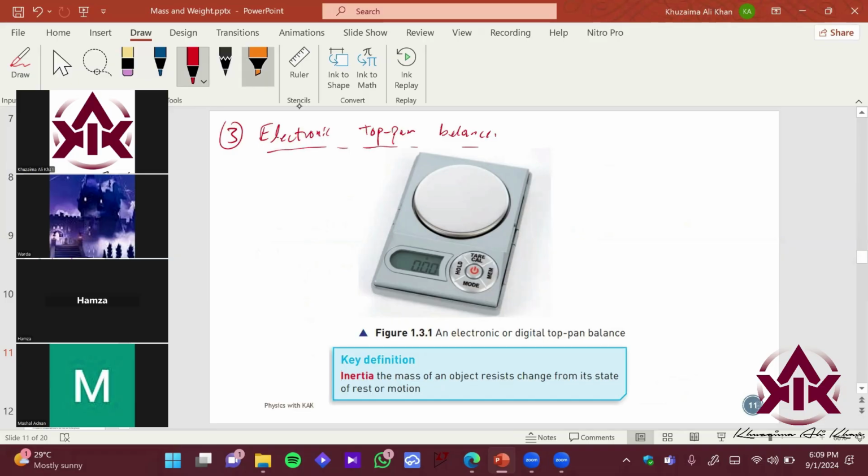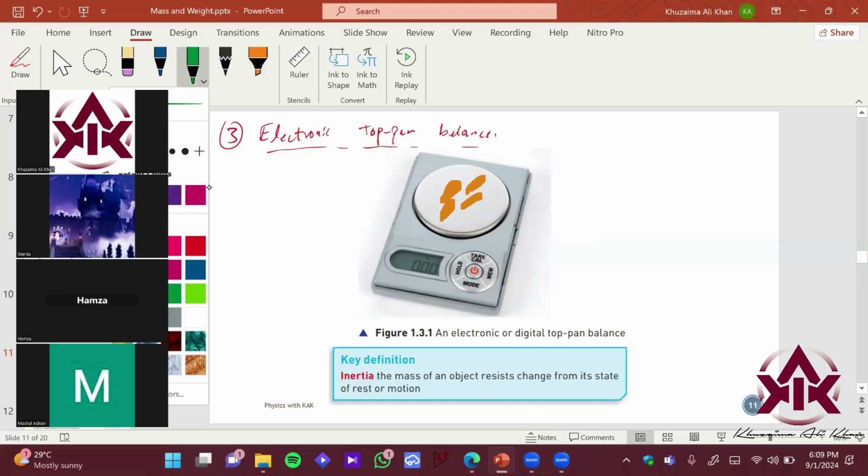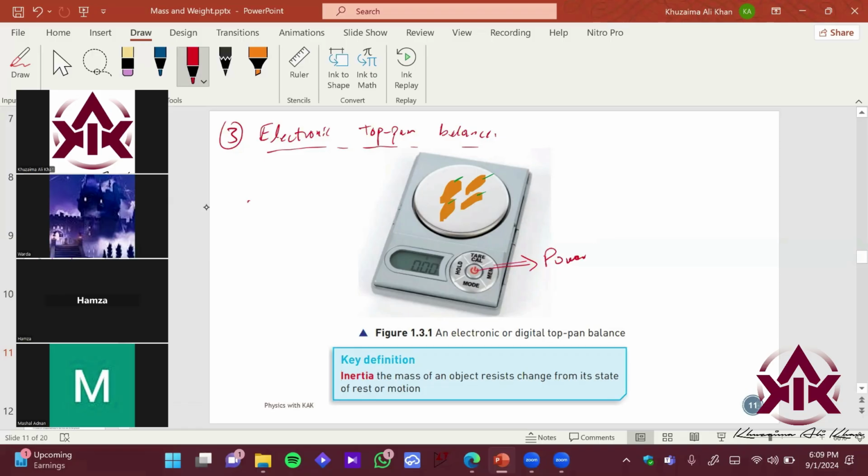You just put your mass over here. Let's say again I want to buy mangoes. I just put the mangoes over here. You just power it up. This is the power button over here. You have some control buttons over here, we don't need to explore that. You have a digital meter over here, through which you can see the direct readings. This will give you direct readings, right?